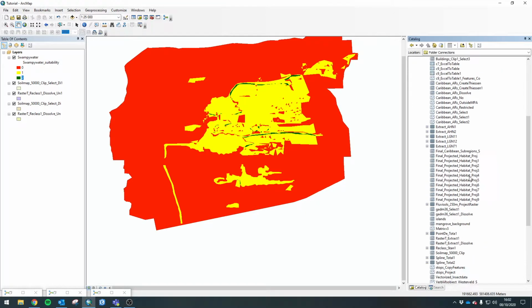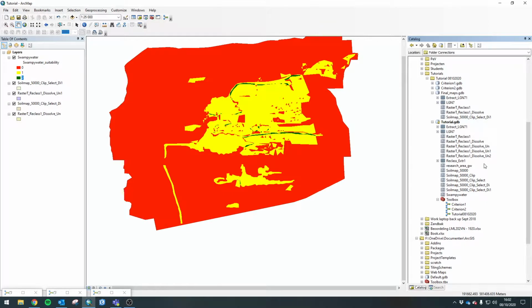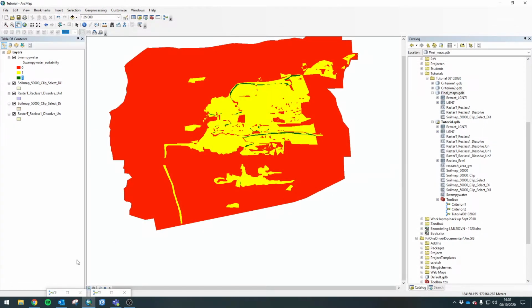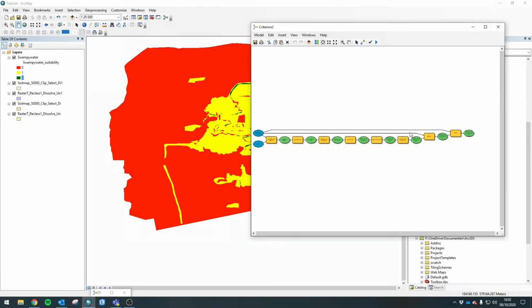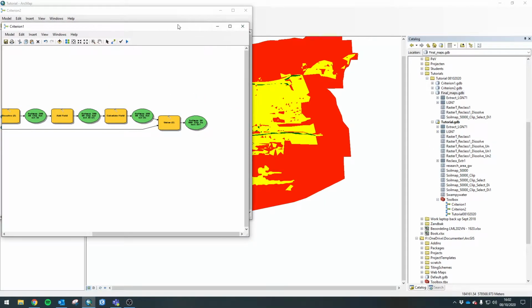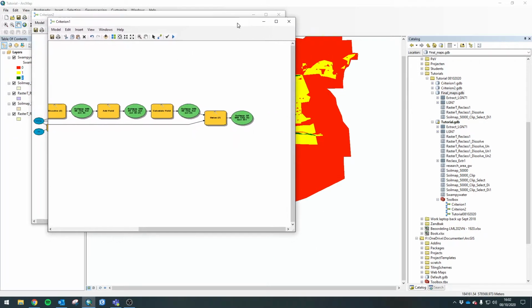Now, if you're like me and you're a little messy in your data, and you have lots and lots and lots of data, and you don't actually know where it's all gone, and it comes down to I just need everything to be in a final geodatabase. Right, what to do? We have our criterion 2 and criterion 1.